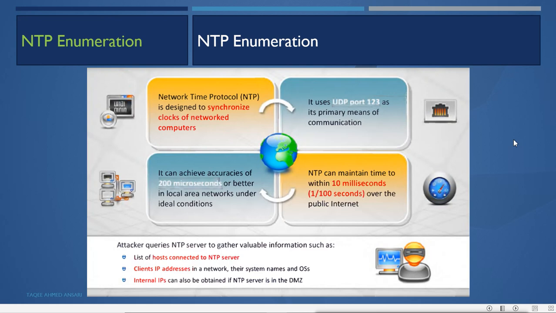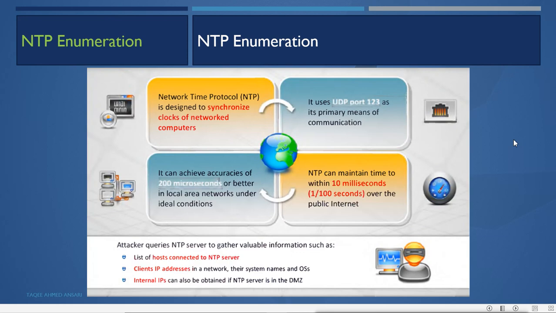So in the network, if we have lots of machines, those machines can synchronize their time from the NTP server. By default, in an Active Directory environment, the Windows Active Directory server is the NTP server for every machine. Or we can choose the internet source also. If you want to be very accurate, then you can use the internet source. There are servers available on the internet which provide the time option.